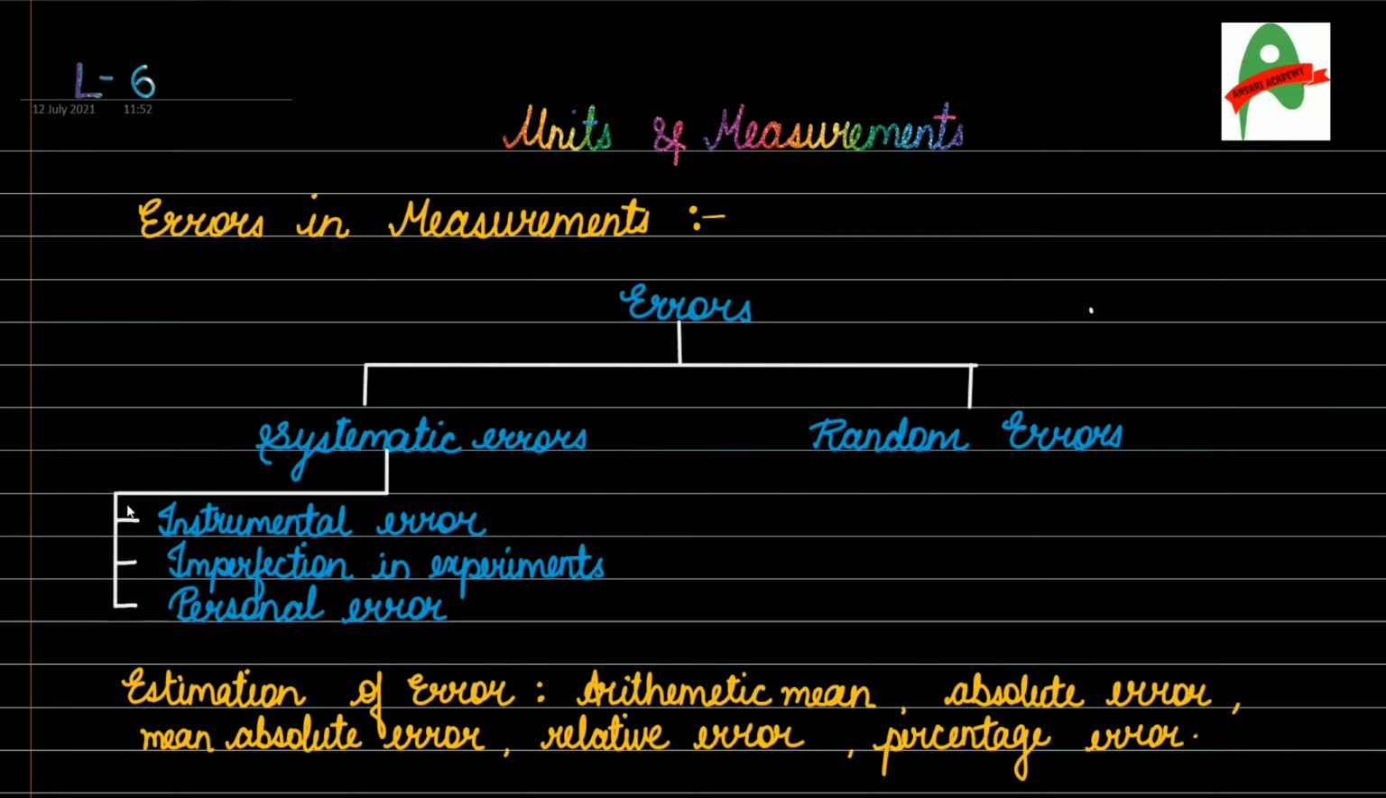Systematic errors are further subdivided into three parts. The first one is instrumental error. The instrumental error is a type of error that arises due to defective calibration of an instrument. If there is a defect in that instrument, for example, consider a thermometer. It shows a zero deflection if it is not graduated at a proper place. Such kinds of errors cause an instrumental error.